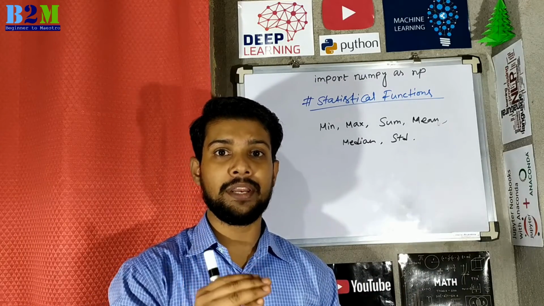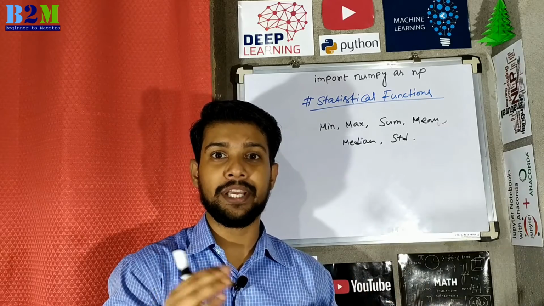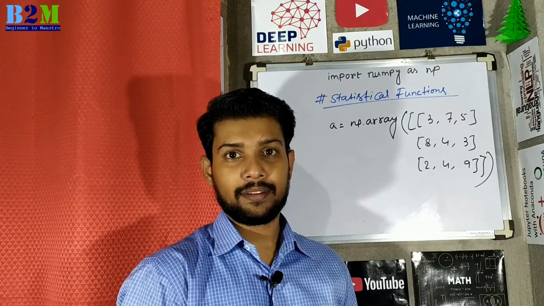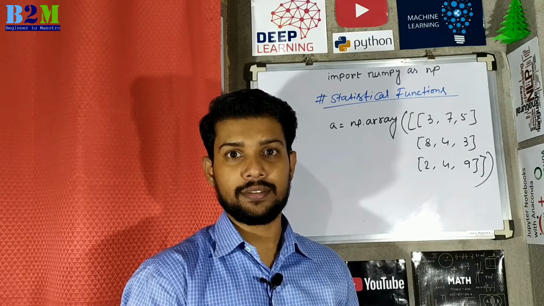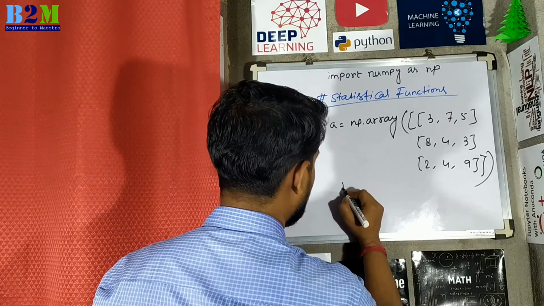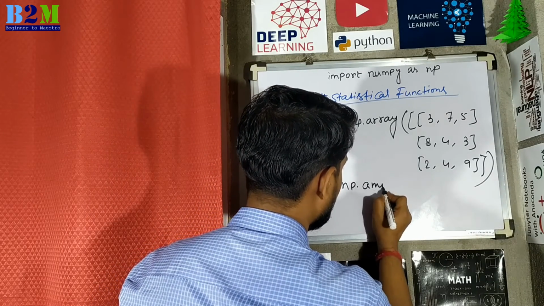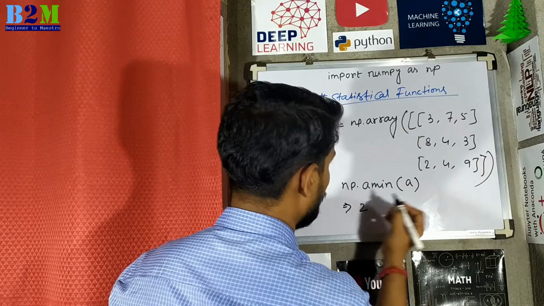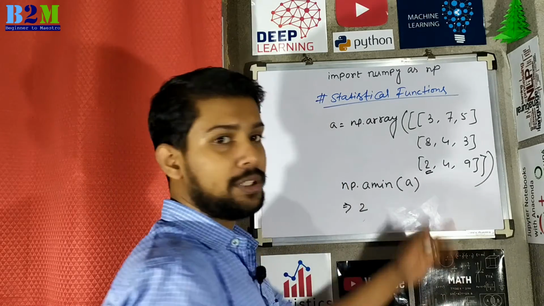NumPy has quite a few useful statistical functions, for example, min, max, sum, mean, median, standard deviation, etc. For example, this is a two-dimensional array. The shape of the array is 3 cross 3. Now, if you want to find the minimum value from this array, then the syntax will be np.amin and pass the array. Then the output will be 2, because here the minimum value of this array is 2.